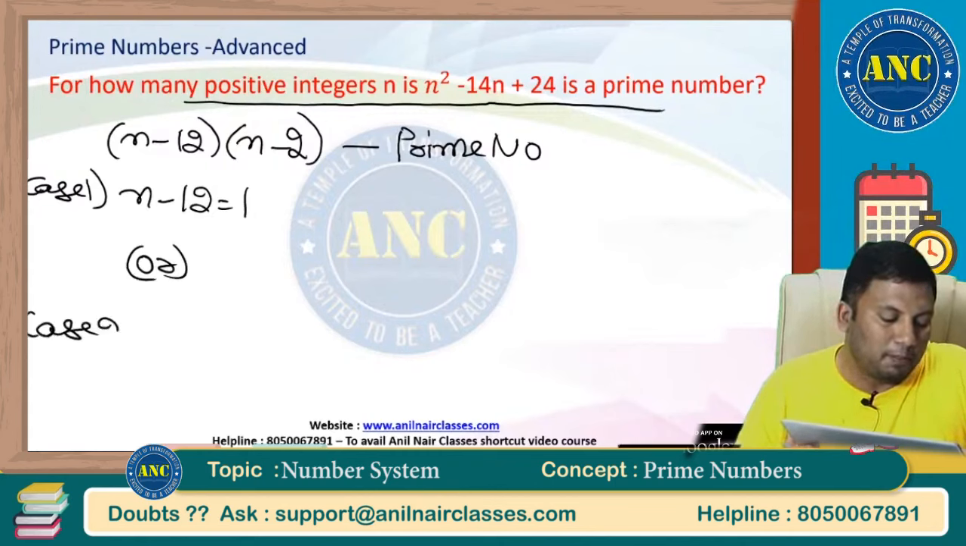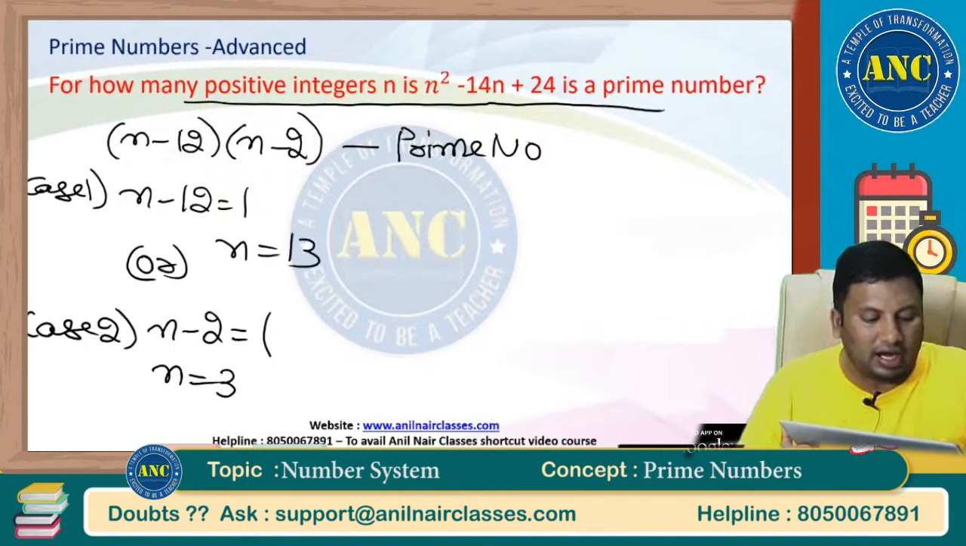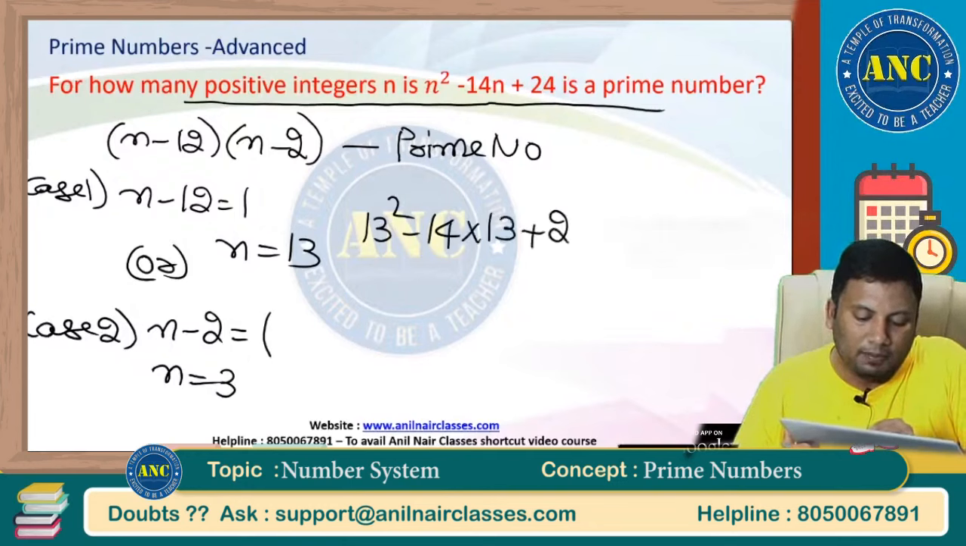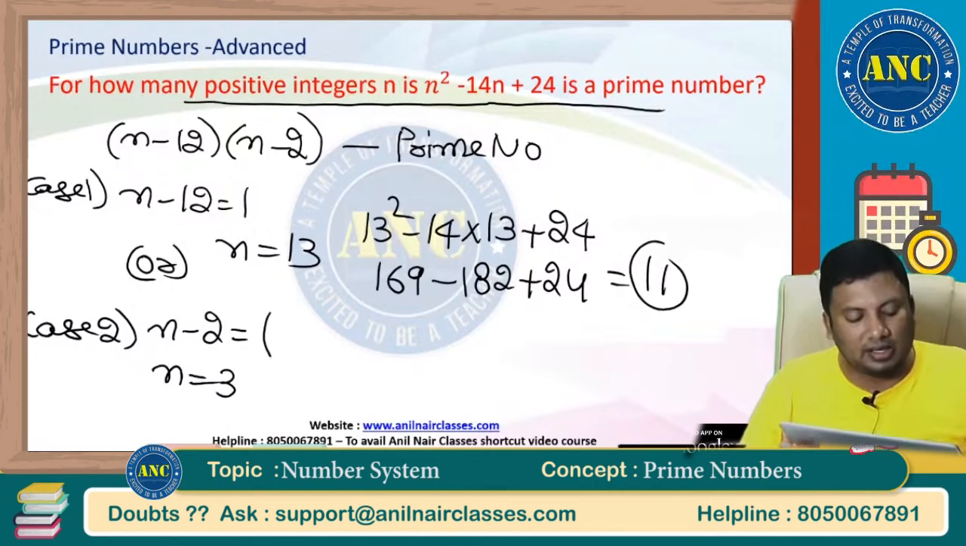Because you know the approach. The best thing about my classes is hard problems, good problems, a logical way of solution. Everything we will discuss. N equals 13 or n equals 3. So 13 square minus 14 into 13 plus 24 is 169 minus 182 plus 24, which is 11. 11 is a prime number.